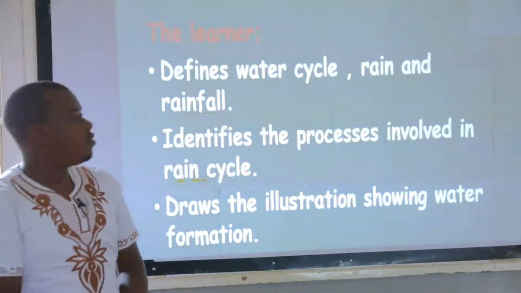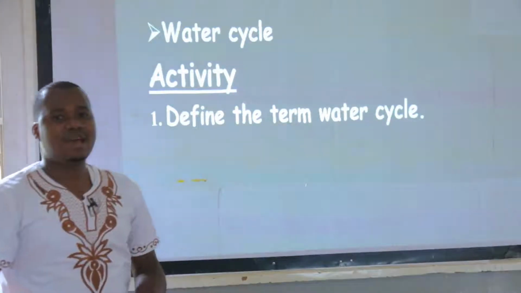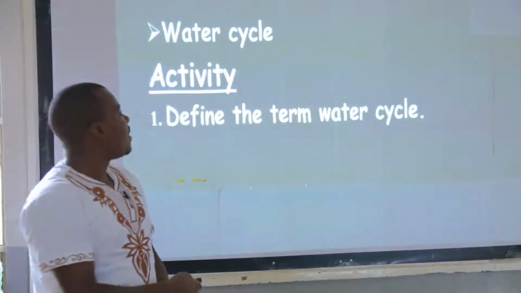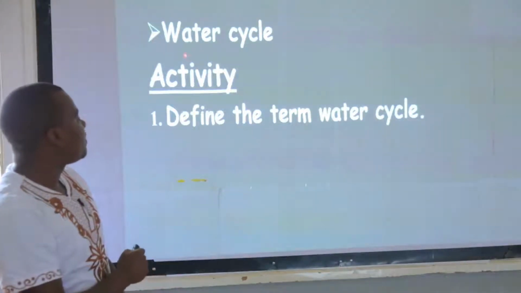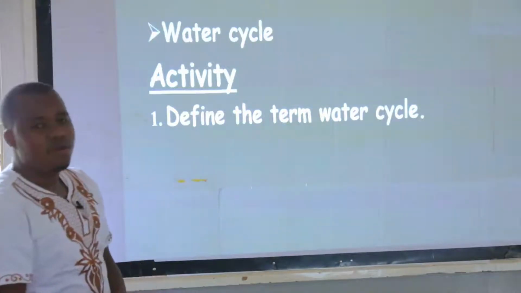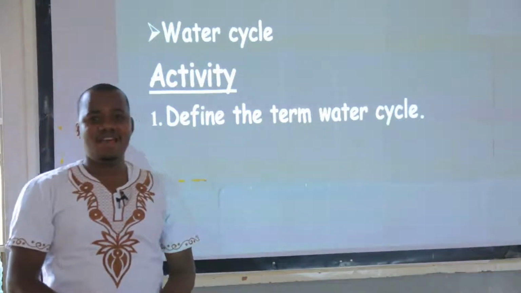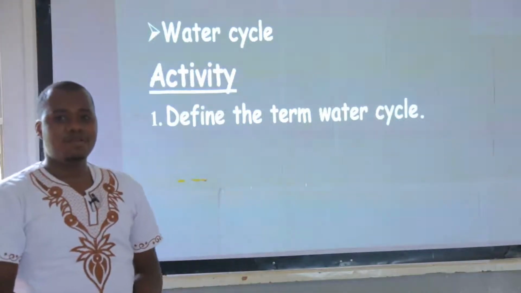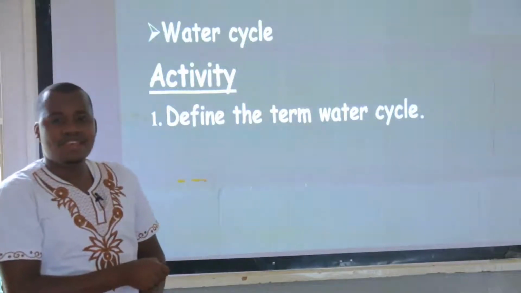It is a very simple one, and you know our lessons come in sessions. So in our session 1, we are going to talk about water cycle. What is water cycle? Define the term water cycle. So as usual, my children, you know what we do here. I am going to pause for 1 minute and you get a definition for water cycle. What do you think it means?